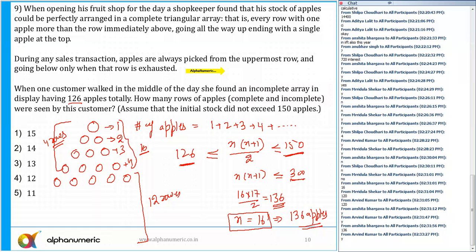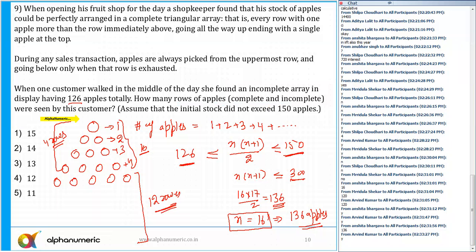Because the question says how many rows of apples, complete and incomplete, were seen by this customer. The question is not what is the total number of rows initially. It asks how many rows this customer can see. The customer can see only 12 rows.